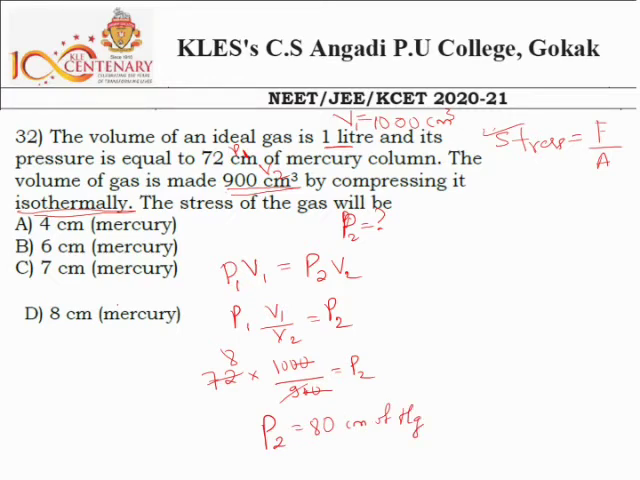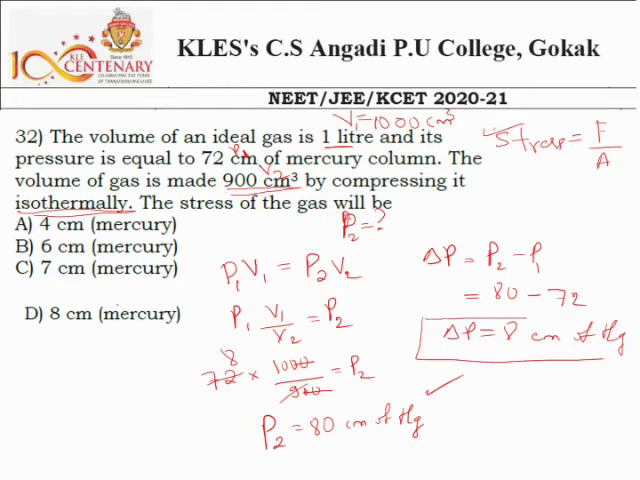Next, I want the extra pressure, that is delta P is equal to P2 minus P1. So 80 is the second pressure and initial pressure was 72 cm of Hg. So the answer is 8 cm of mercury. This is the extra pressure exerting on that liquid to compress it, and this extra pressure is considered as the stress on that liquid. So that's why the answer is D.